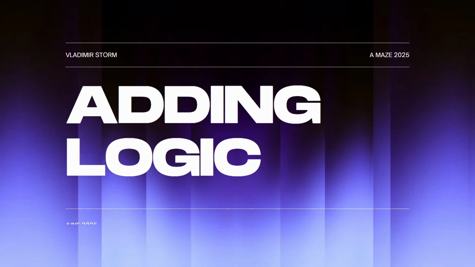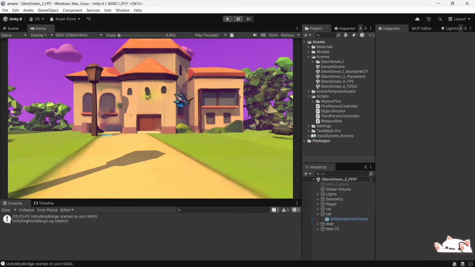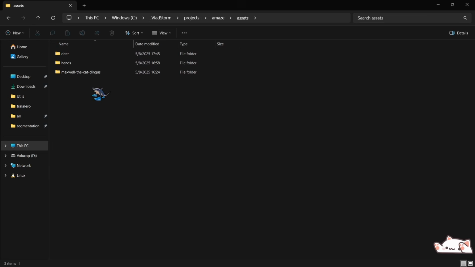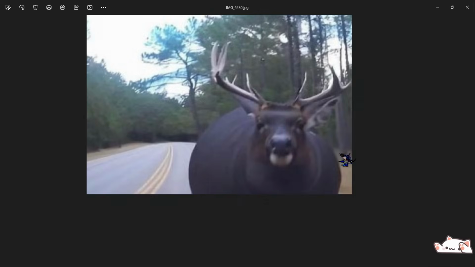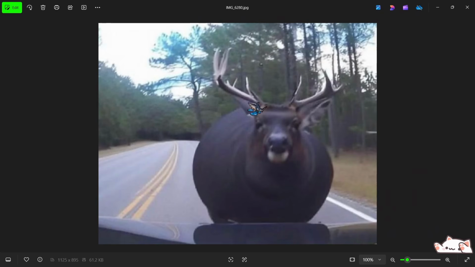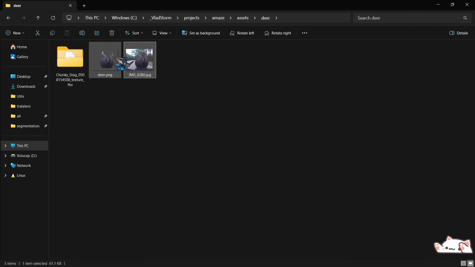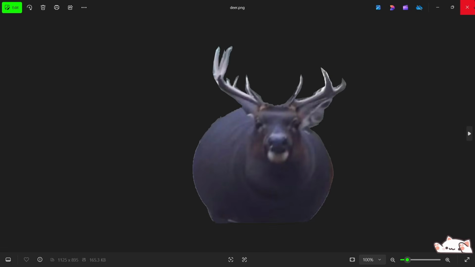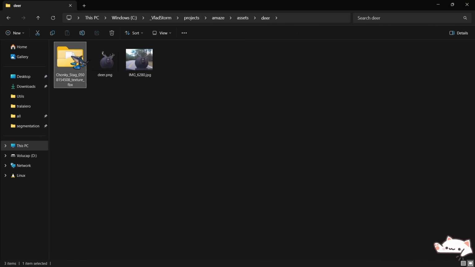And then I decided to do a little bit more interactions in the game. So I decided to drop something special in the game that you can see or interact with. So I had this image, and I decided to do a 3D model of this and put it in the game. I did the same process like I explained before. So I took this image and did the segmentation and dropped it to Meshy.